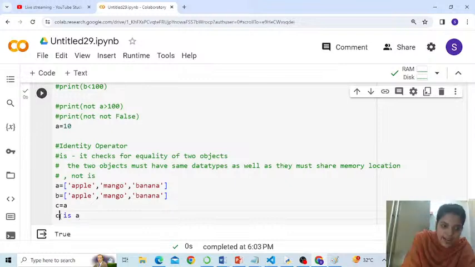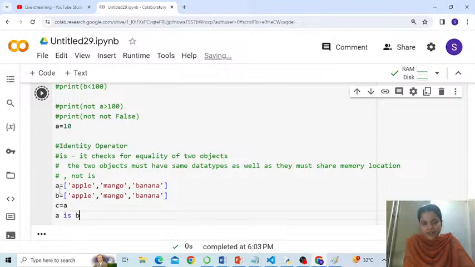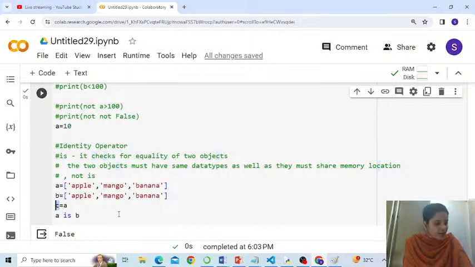But if you write A is B, no, the two objects are different in memory, correct? A is created separately, B is created separately. But when you say C is equal to A, the same memory occupied by A will now be shared by C also. I hope you understand. So if this is confusing, you can check it like this.